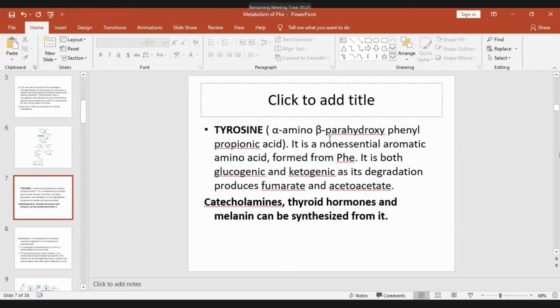Tyrosine, alpha-amino beta para-hydroxyphenyl propionic acid, is a non-essential aromatic amino acid because it can be formed from phenylalanine. It is both glucogenic and ketogenic, as its degradation produces fumarate and acetate. So it is both glucogenic and ketogenic, as in the case of phenylalanine, because phenylalanine mainly leads to production of tyrosine only. Tyrosine produces catecholamines, thyroid hormones, and melanin, which are the specialized products formed from it.